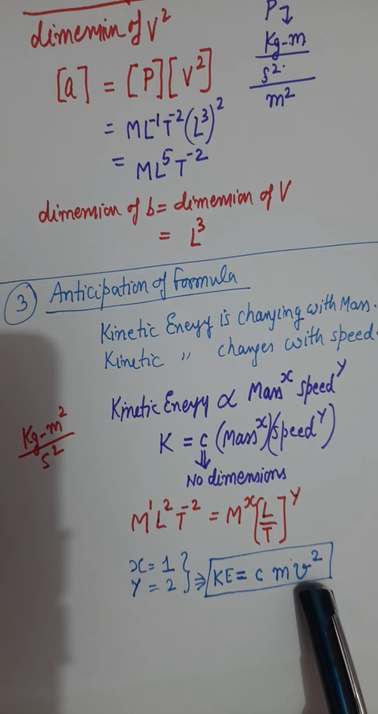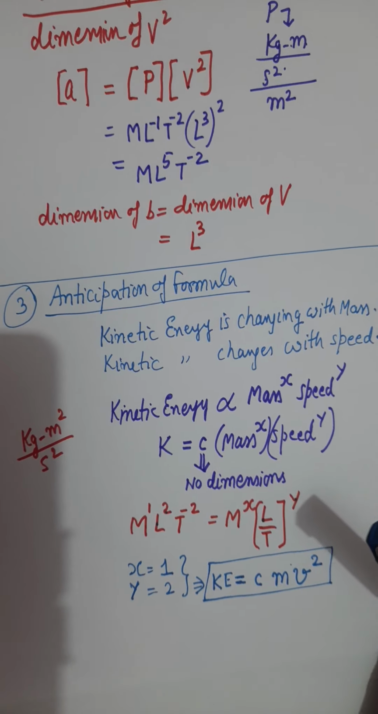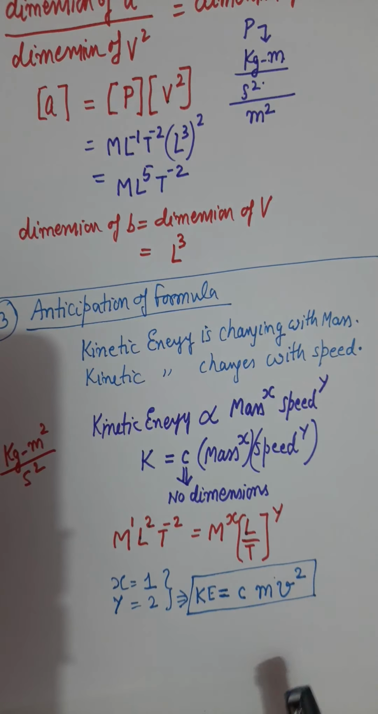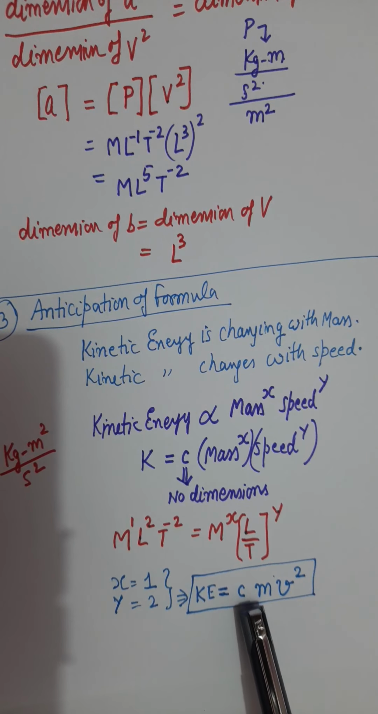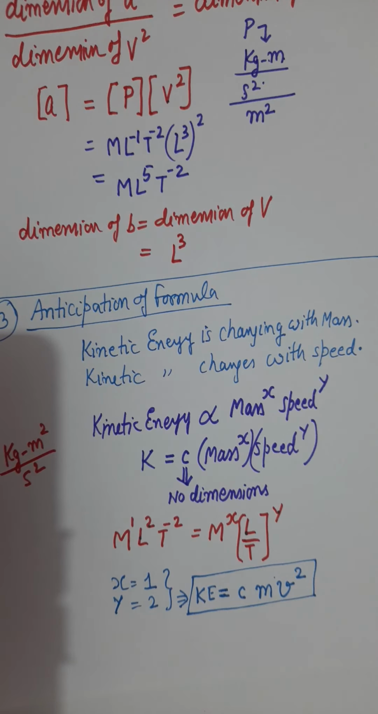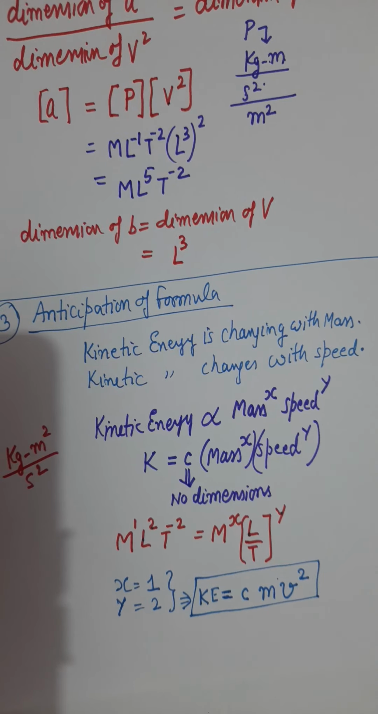But there is a drawback in this process. It is difficult or impossible to find the value of the constant appearing in this formula. Through dimensional analysis, the constant appearing in the formula can never be obtained. To have the value of this constant, we have to repeat the experiment again and again, and then only we can find the value of the constant.